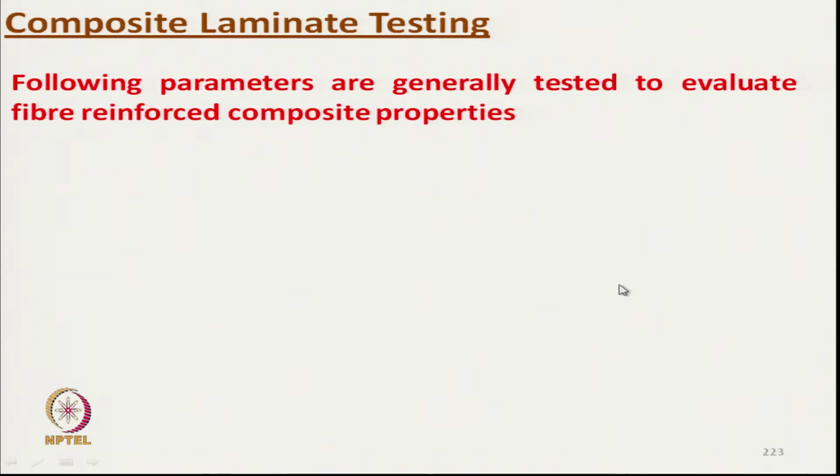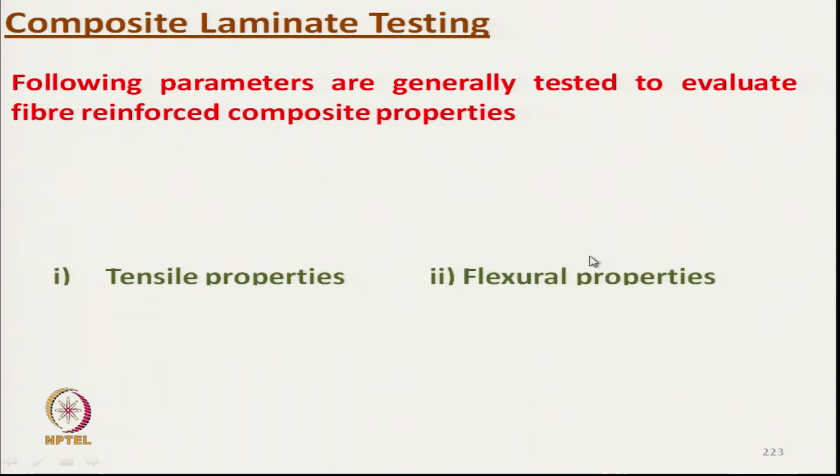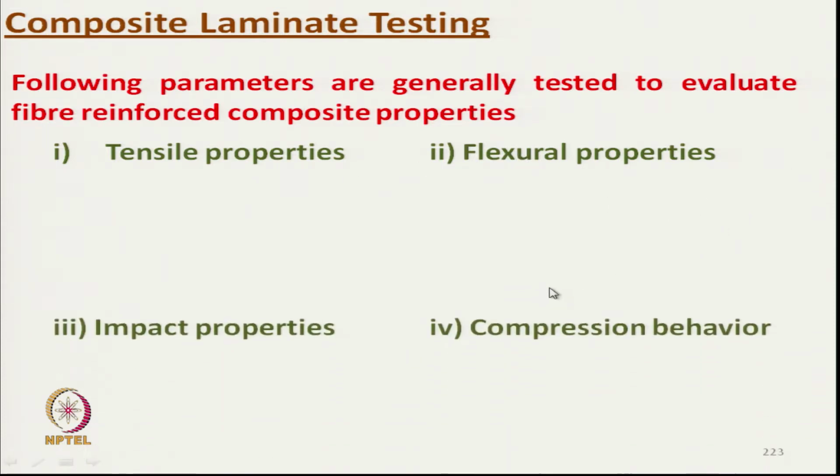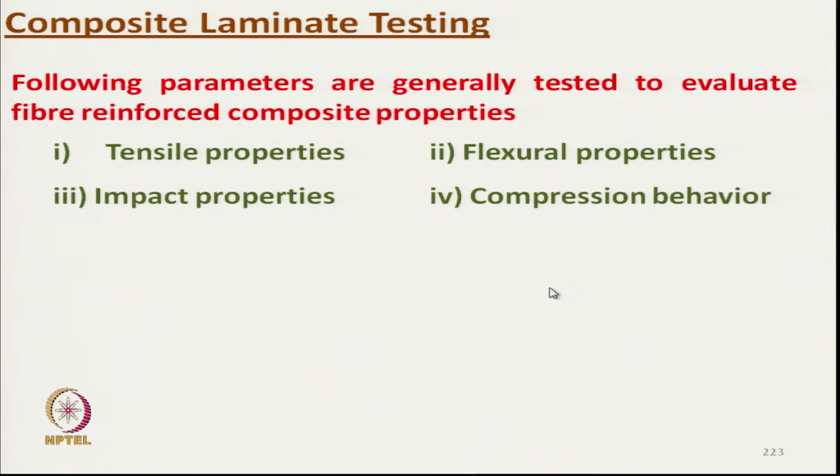So, composite laminate tests are tensile characteristics, bending characteristics, impact properties, compressional behavior. Here we are talking about the axial compression.